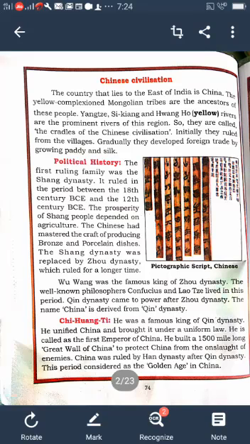The more important contribution of the Chinese civilization was Lao Tse and Confucius. They were great philosophers in the Zhou dynasty period. Lao Tse taught simple living, sacrifice, and harmonious relation with nature. Confucius re-established the lost moral and social values in history. So Lao Tse and Confucius are the very important philosophers of the Chinese civilization. Understood, children? What did you learn today?